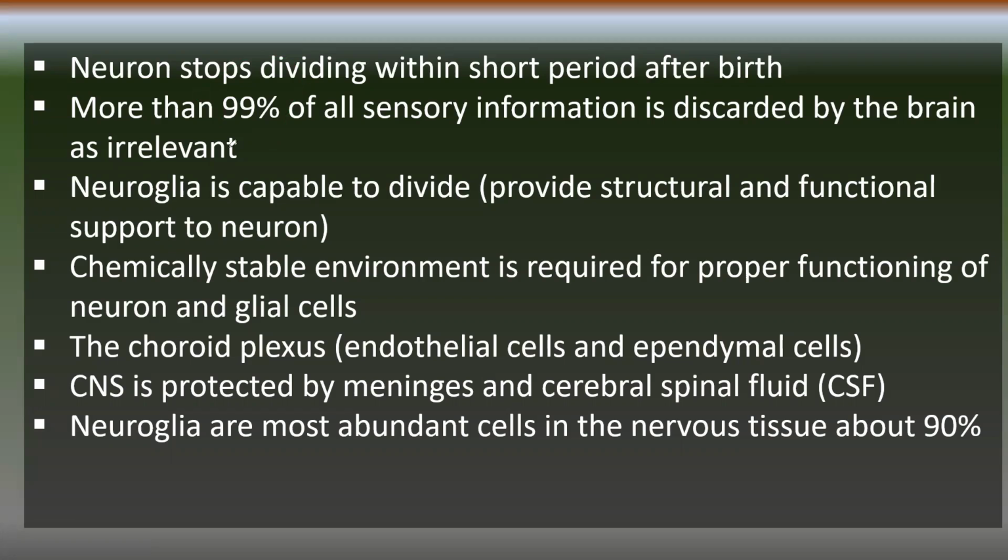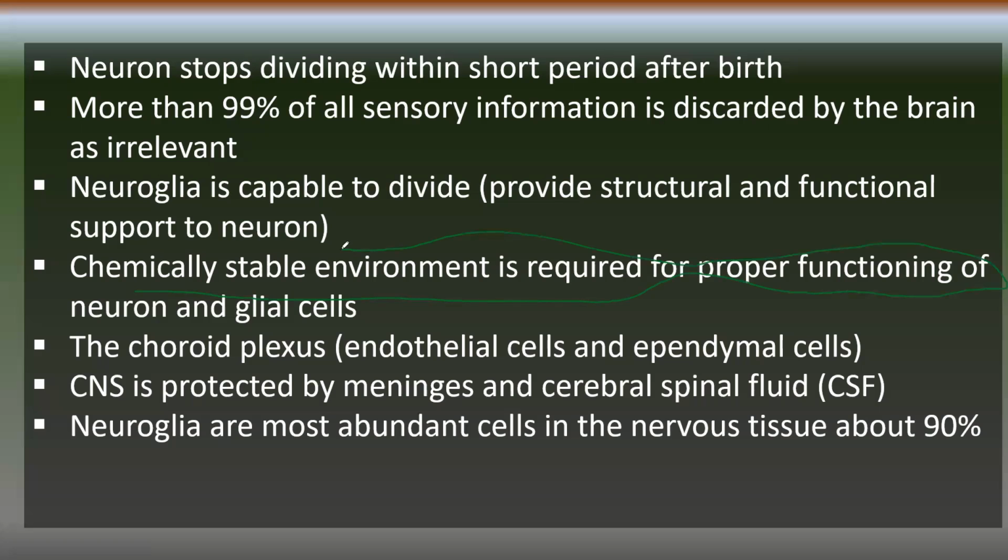So in general, neuroglia are capable of dividing. On the other hand, neurons do not have the capability to divide. Neuroglia provide structural and functional support to the neuron, or provide a very good environment for the neuron to function. And both the neuroglia and the neuron require a chemically stable environment for their proper functioning.